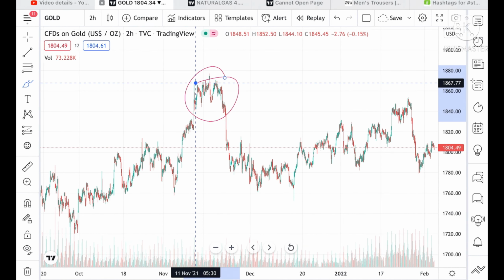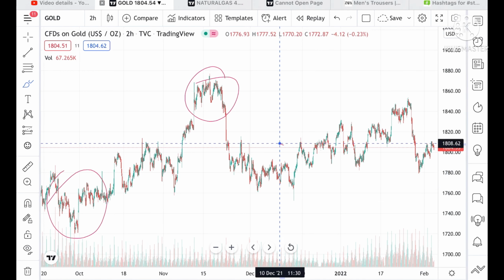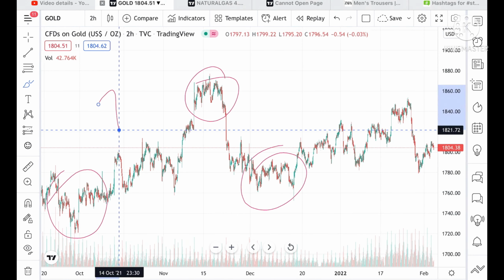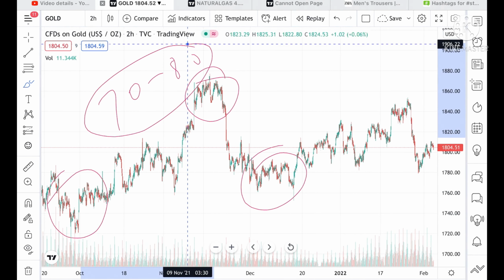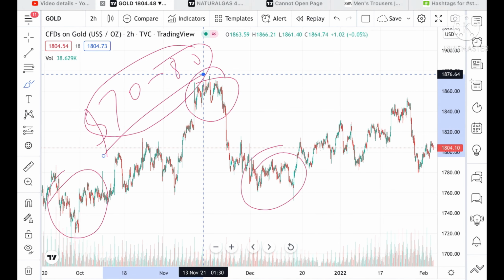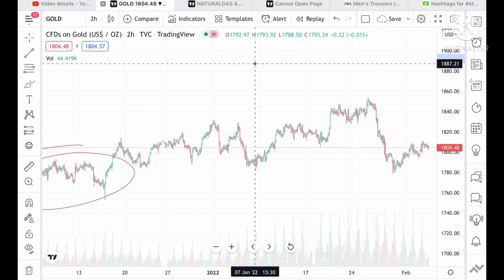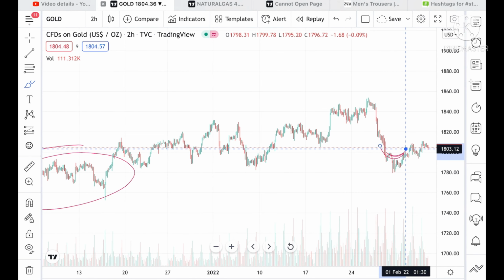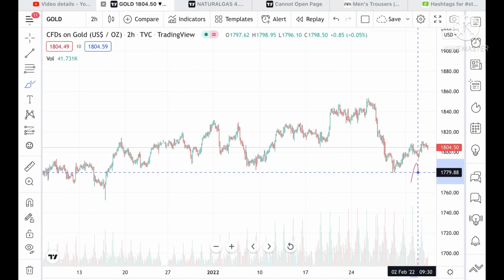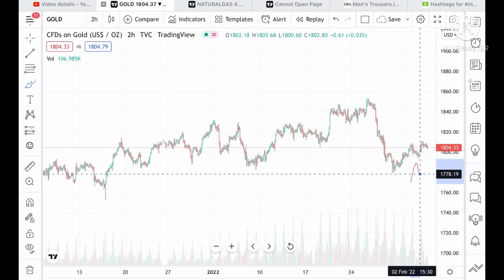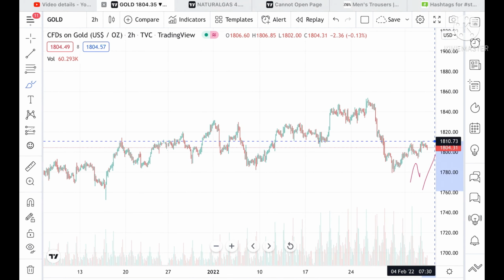Now let's look at the chart. The high was made at around 1867, and these are the swings which I have been mentioning, and the movement was around $70 to $100 whenever the swing comes. Currently the gold is trading at around 1804, with the swing we have seen coming around 1790. The low was around 1779 and the high made was around 1811.